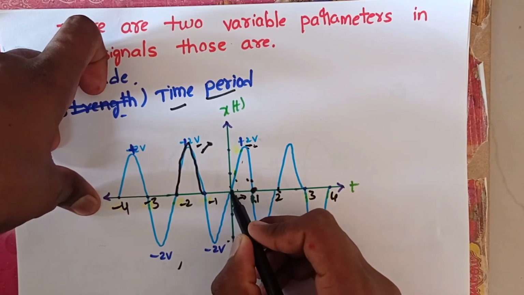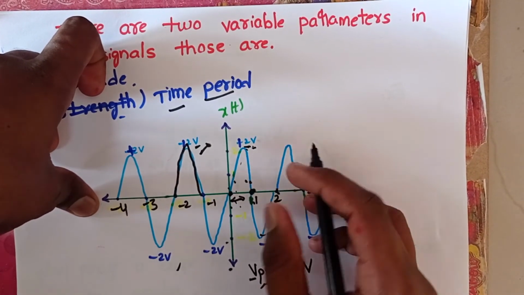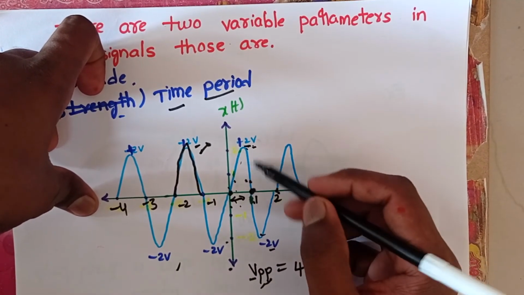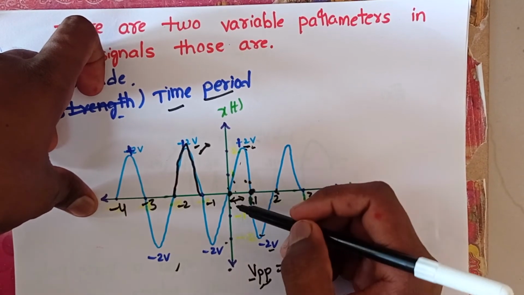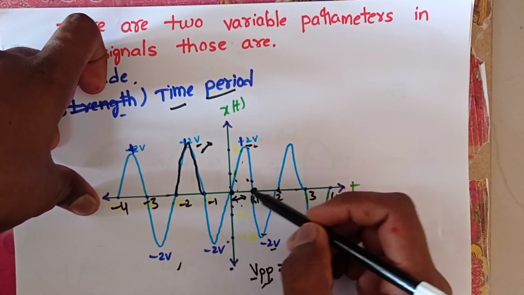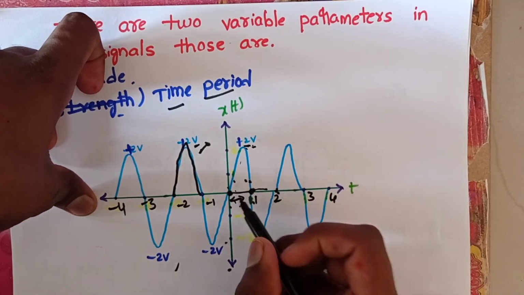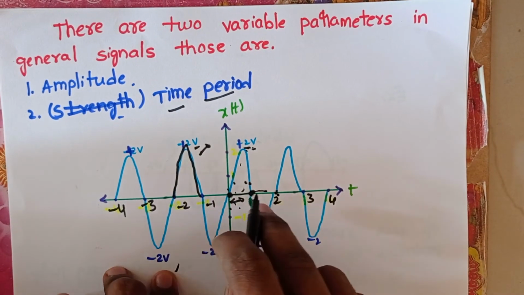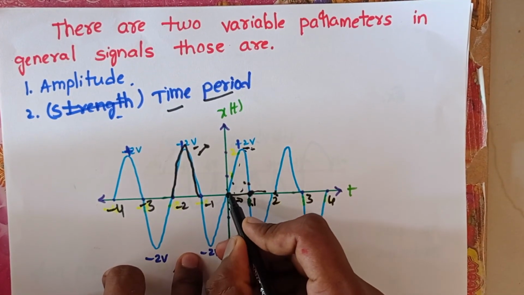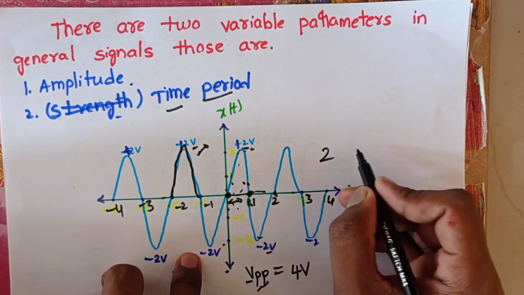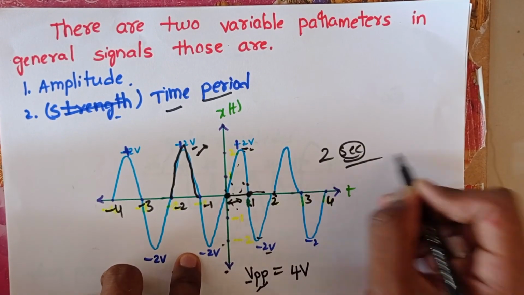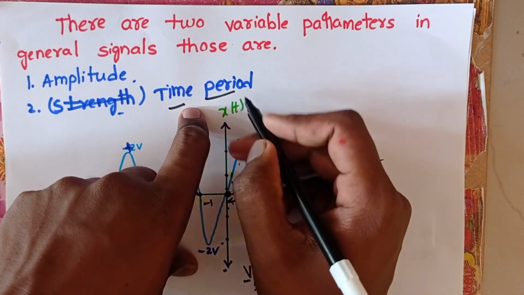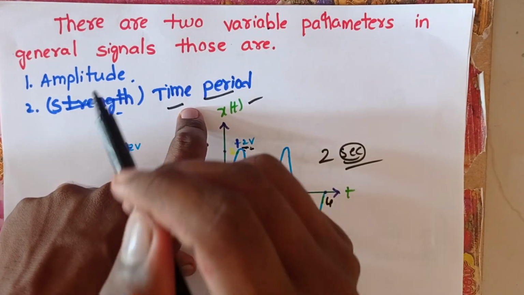Suppose we consider from 0 to 2, we have a full cycle. A full cycle is nothing but one half cycle and another half cycle. One positive half cycle and another negative half cycle make a full cycle. The distance of a full cycle is nothing but the time period. Here I have one question. What is the time period of the signal? The time period of the signal is 0 to 2, that is 2 seconds or milliseconds, whatever it may be. 2 is the time period. This is also a variable parameter in signals.